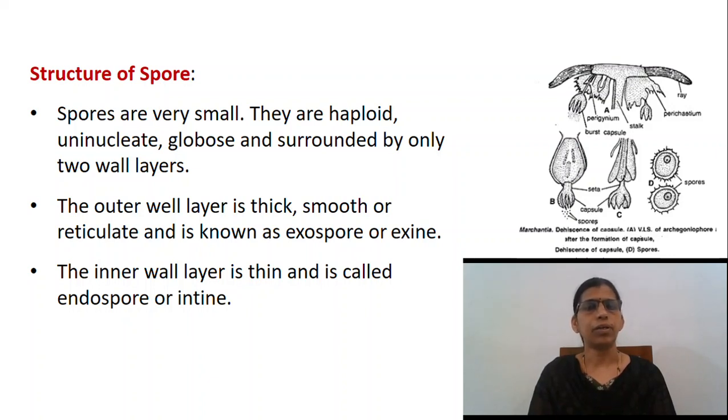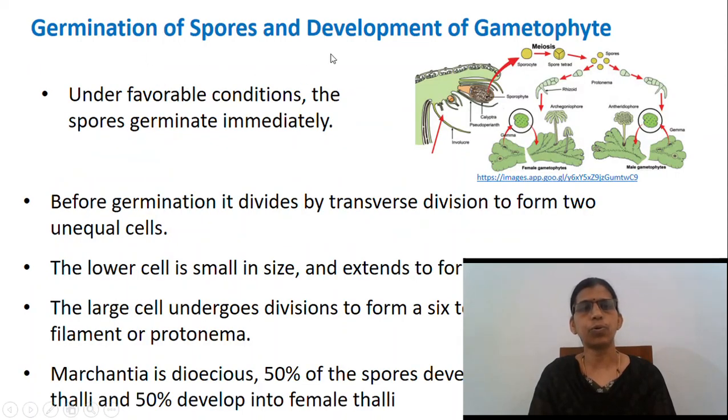Next, if we discuss germination of spores and the development of gametophyte, under favorable conditions, the spores germinate immediately. In the first year, the spore viability is almost 100%. Before germination, it divides by transverse division to form two unequal cells. The lower cell is small in size.